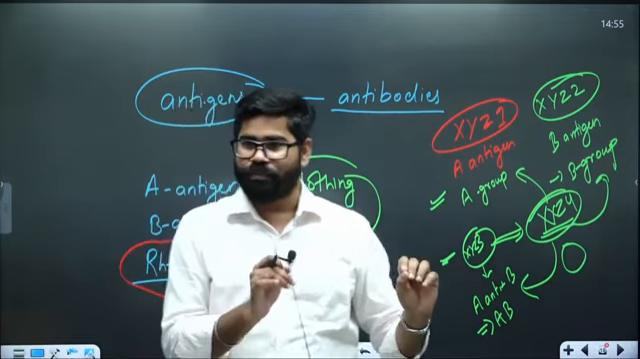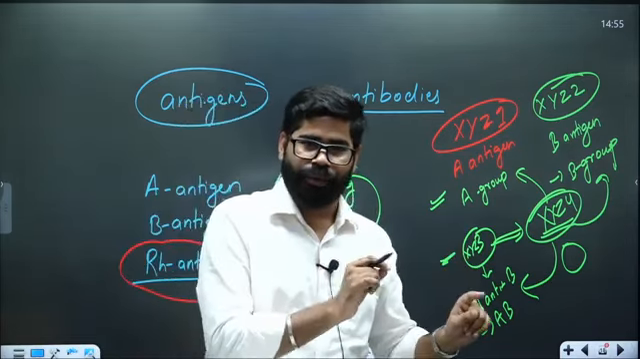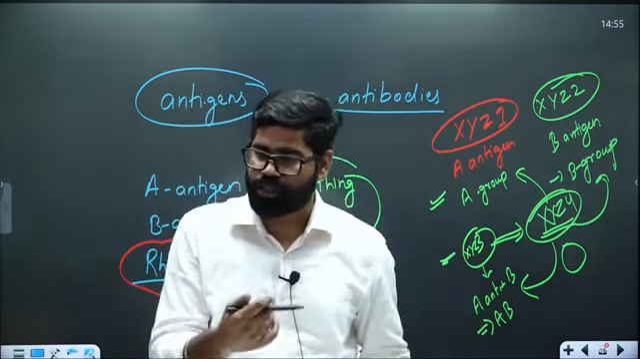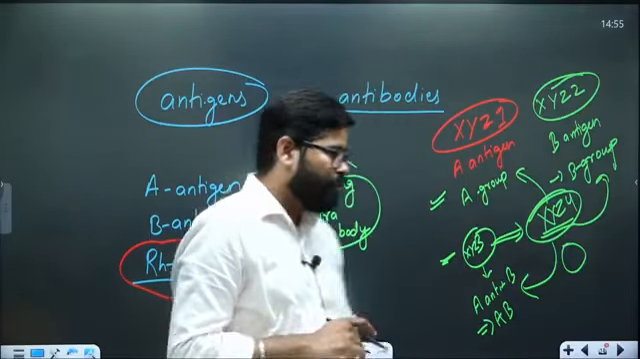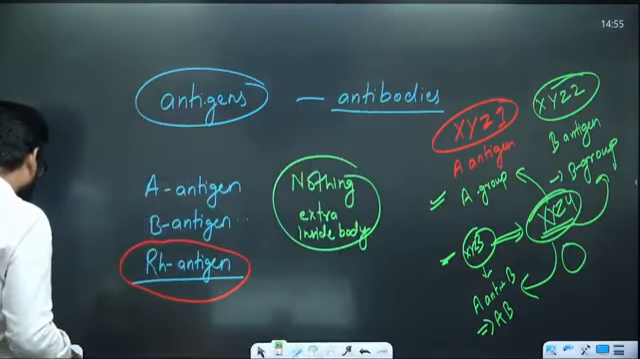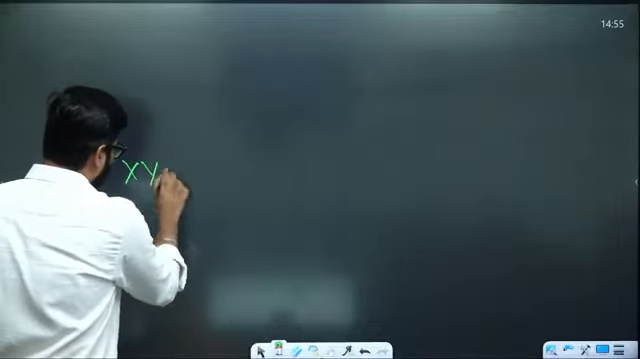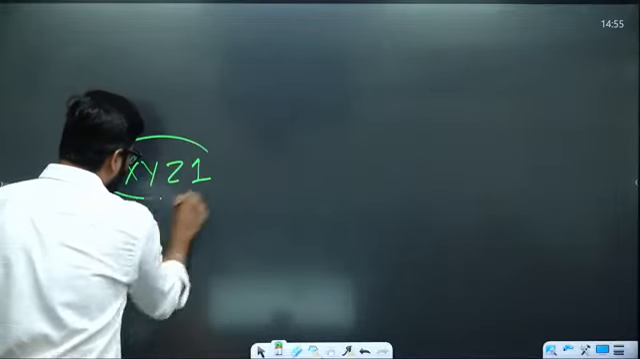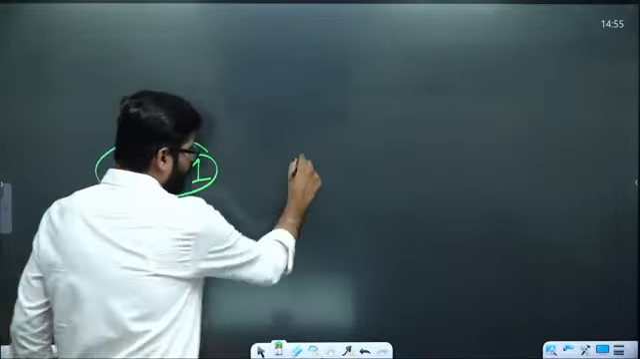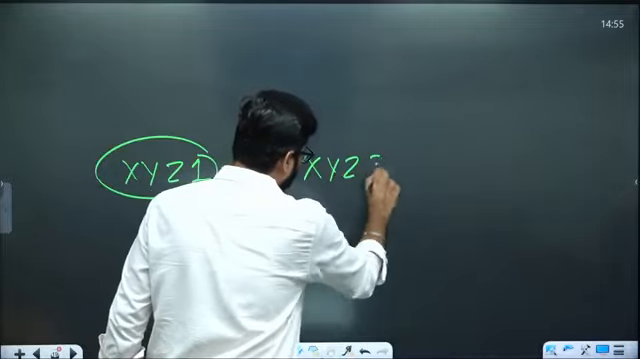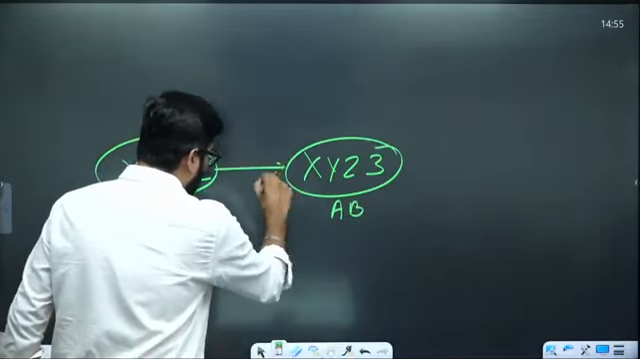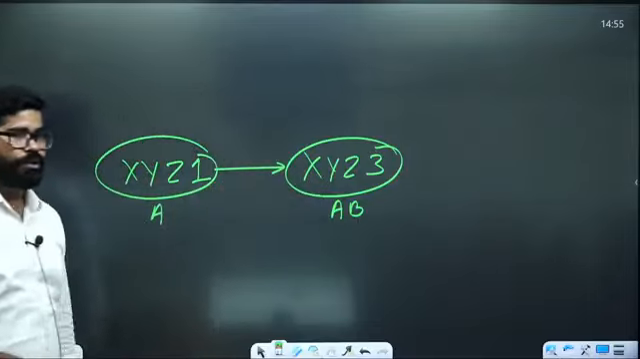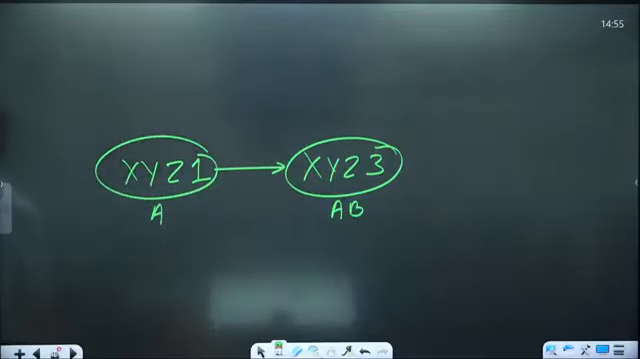So that is one simple concept. If you remember this one part, that there should be nothing extra, then you can solve all these problems. Now tell me: there is one person XYZ1 with A blood group, and XYZ3 with AB blood group. If this one wants to give the blood to XYZ3, can he give it?